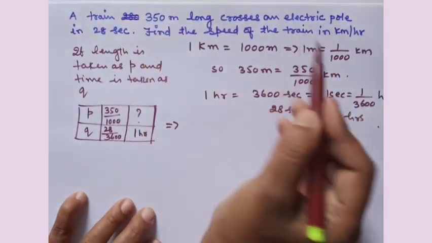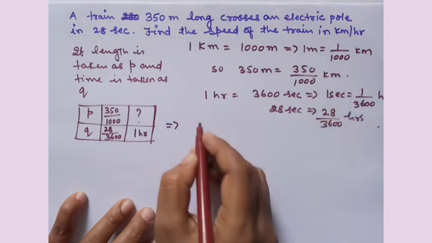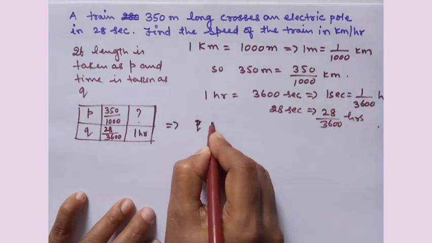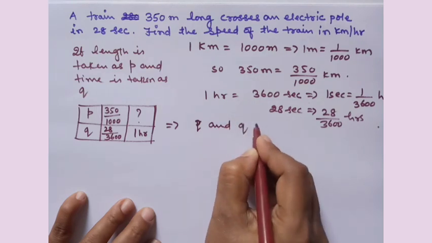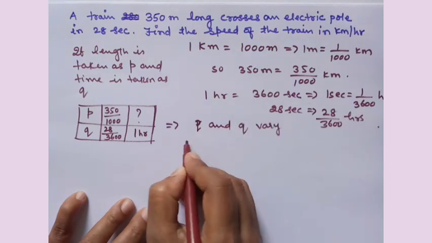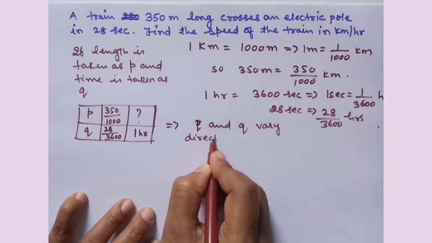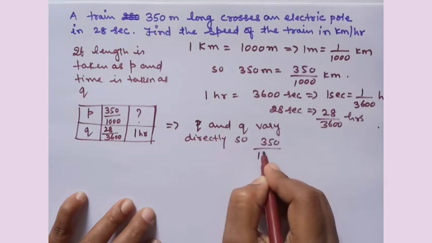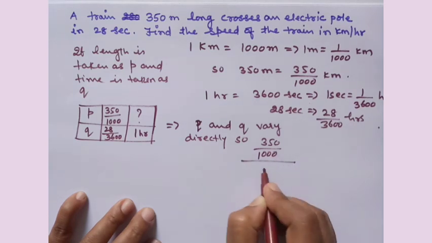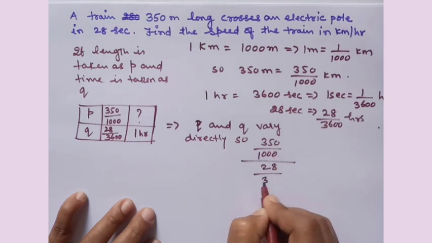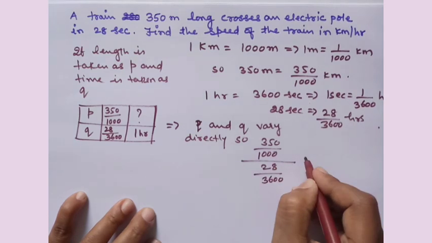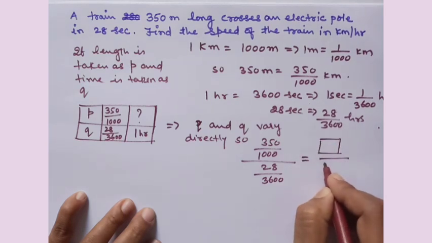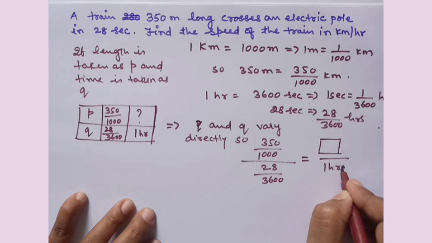The larger the length, the larger will be the time taken. So here P and Q vary directly. So 350 by 1000 whole by 28 by 3600 will be equal to your unknown number divided by 1 hour.